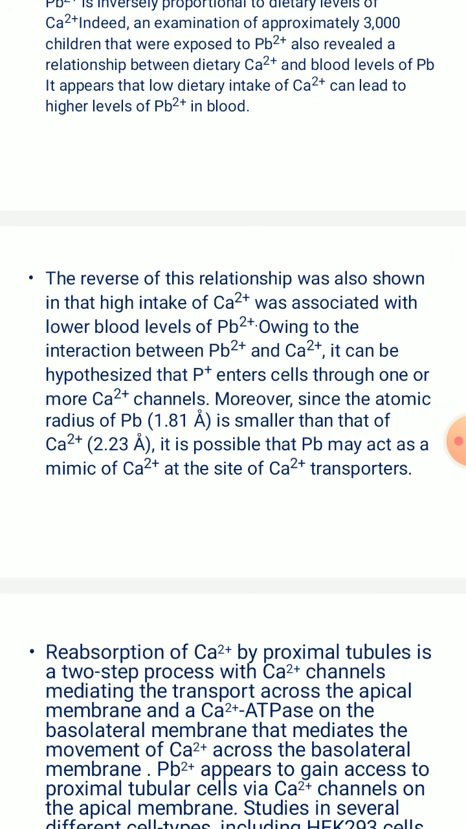Owing to this interaction between Pb2+ and calcium, it was also hypothesized that Pb2+ enters cells through one or more calcium Ca2+ channels. Moreover, the atomic radius of lead, 1.81 angstrom, is smaller than that of calcium, which is 2.23 angstrom. So it is possible that lead is going to mimic calcium ions, that is Ca2+, at the site of the calcium transporters.